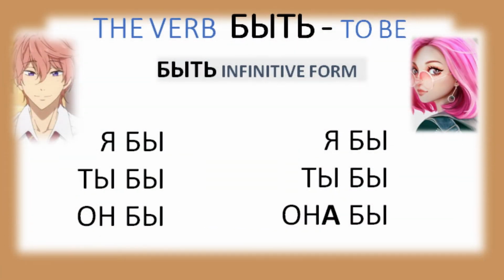For example, the verb to be in its infinitive form is Быть. If the subject you are speaking about or referring to is in the masculine gender, then use the Л ending. If the subject is in the feminine gender, then use the Ла ending.